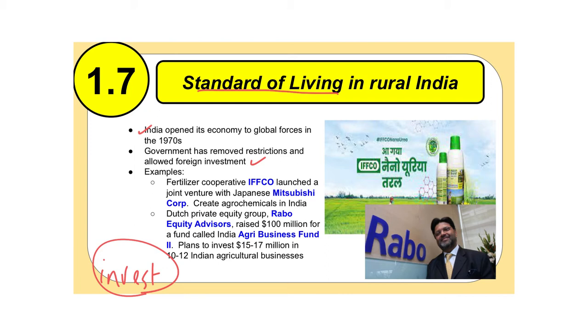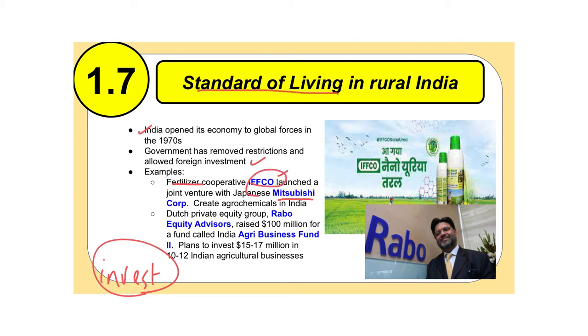Here's some examples. The Fertilizer Cooperative, IFFCO, actually launched a joint venture with Mitsubishi. Their idea was to create agrochemicals in India. As a result, India is able to start manufacturing with the help of Mitsubishi Corporation, which is a Japanese company. These two countries got together, Japan and India, to work with fertilizer, and IFFCO helped facilitate that.